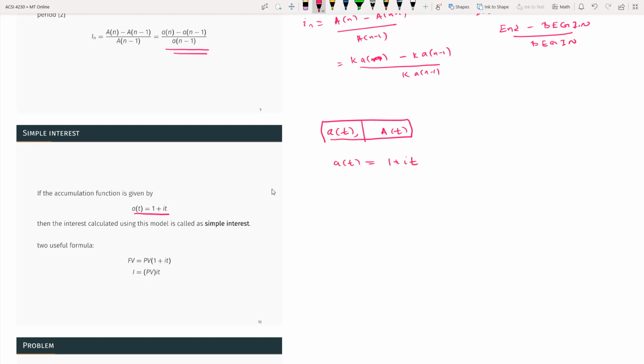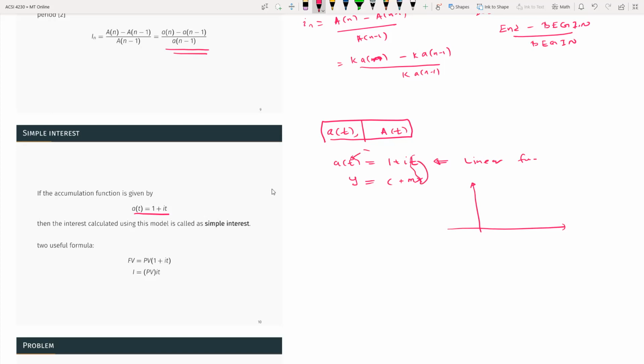Now, right away, you can see this is y equals mx plus c. You graph this. So what is our x? x is time.